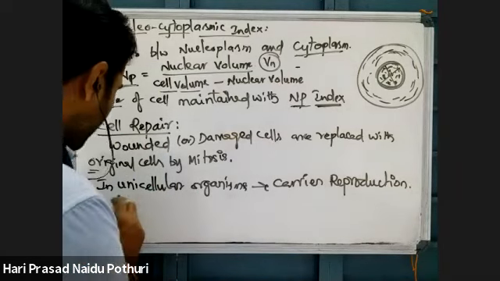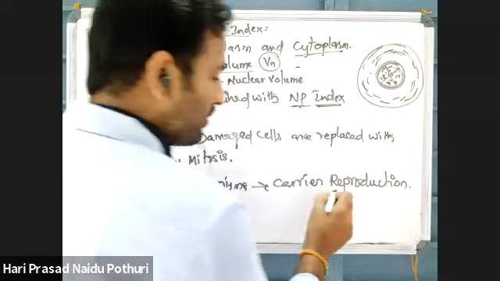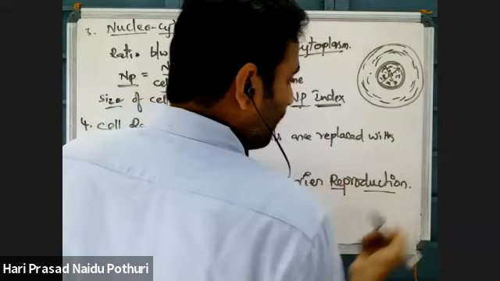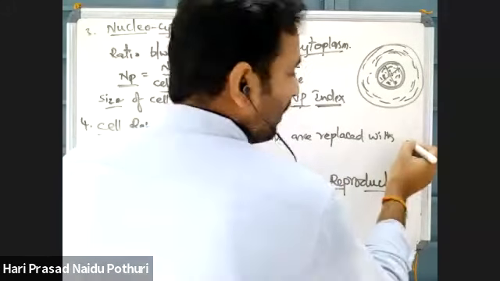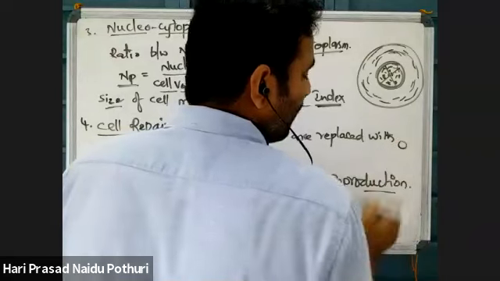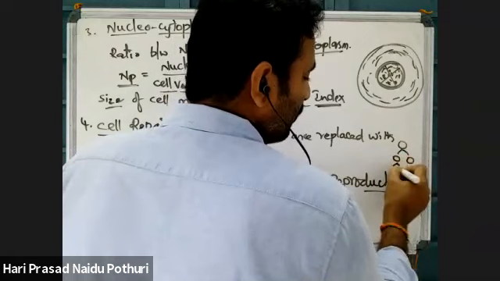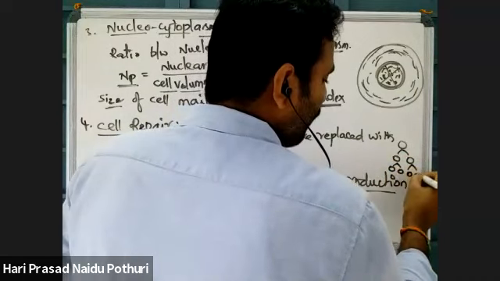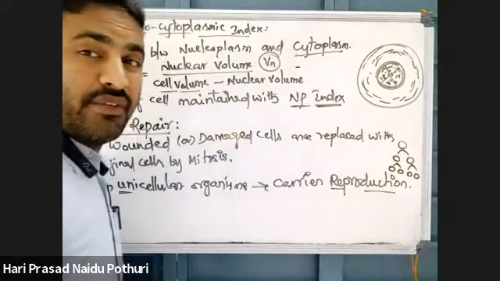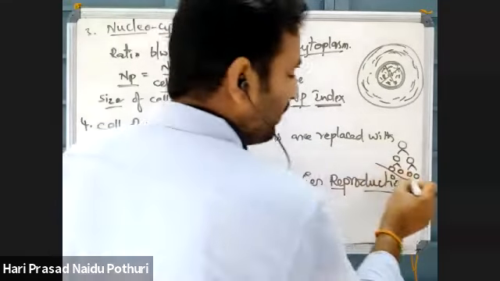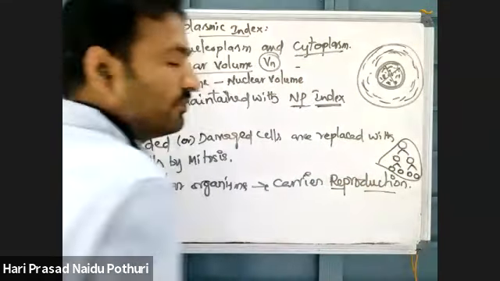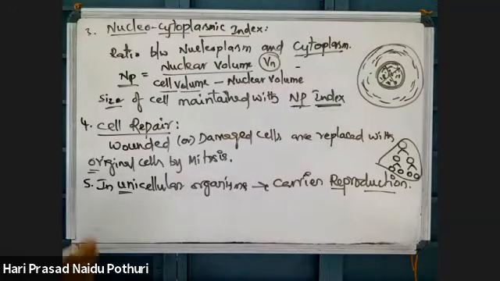Okay. Here in unicellular organisms, mitosis is responsible for reproduction. How does reproduction happen in unicellular organisms? One cell will divide into two, 2 will divide into 4, 4 will divide into 8. For every generation of mitosis, there is an increase in the number of cells. So in unicellular organisms, it is responsible for reproduction.